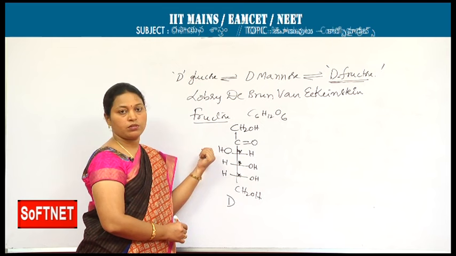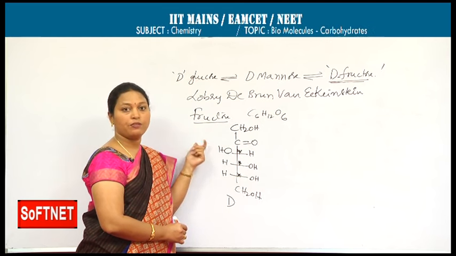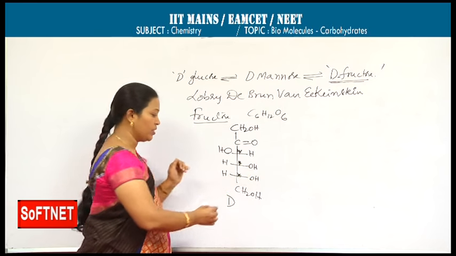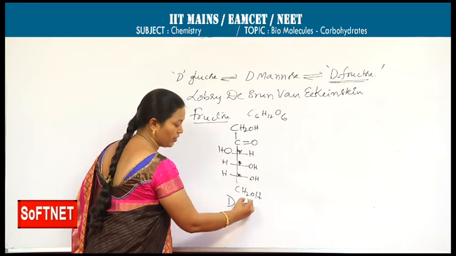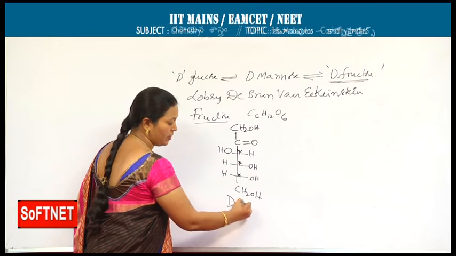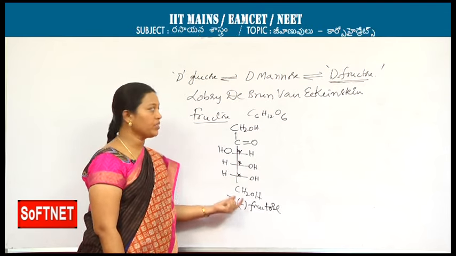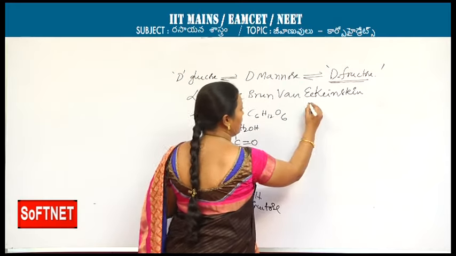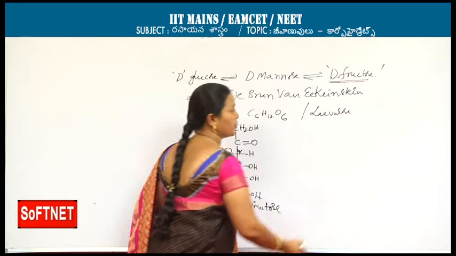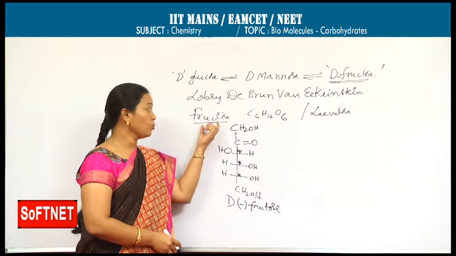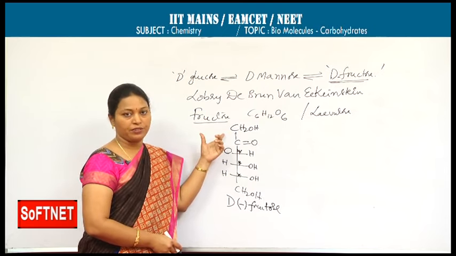Fructose shows optical rotation towards the left side. Whenever monochromatic light falls on it, its optical rotation is directed towards the left side. So it is D minus fructose. Here minus means it is showing levo rotation. For this, its name is also levulose. Why levulose for fructose? It shows its optical rotation towards the left side.